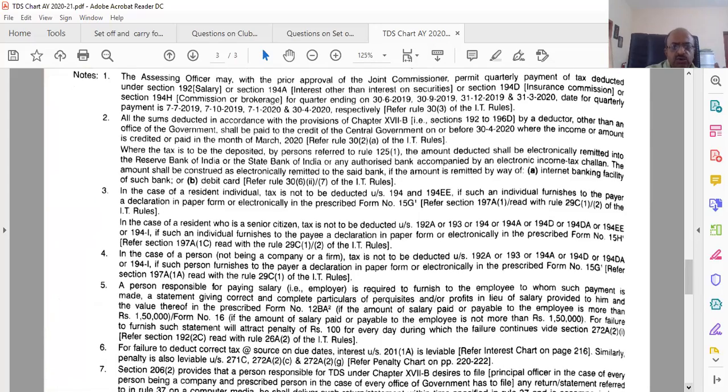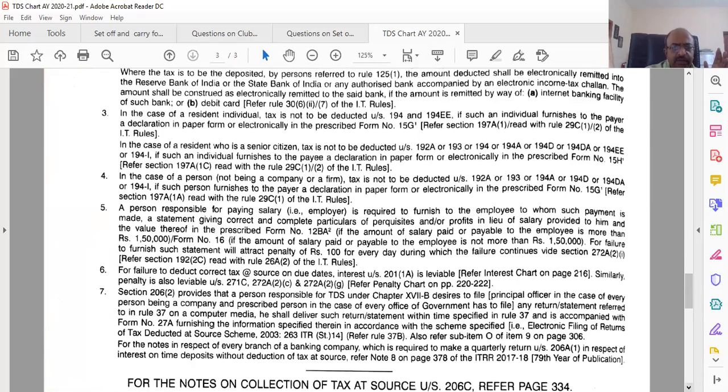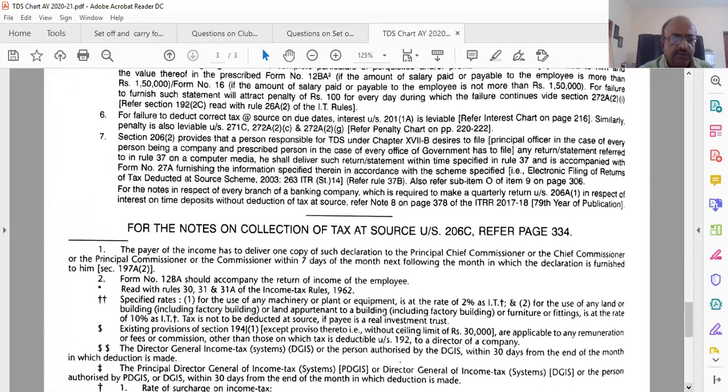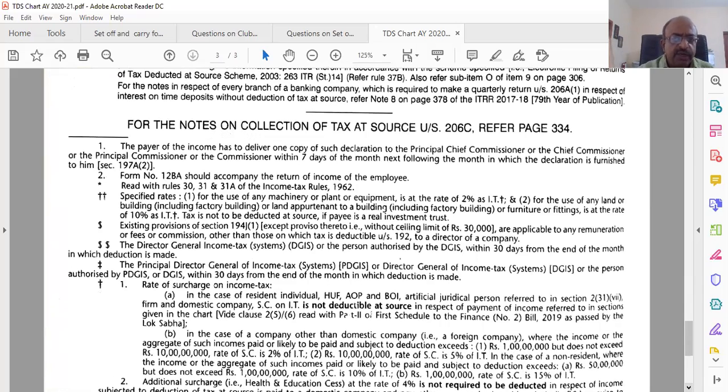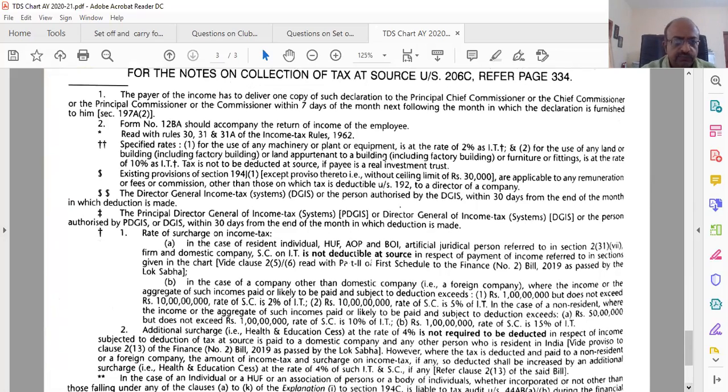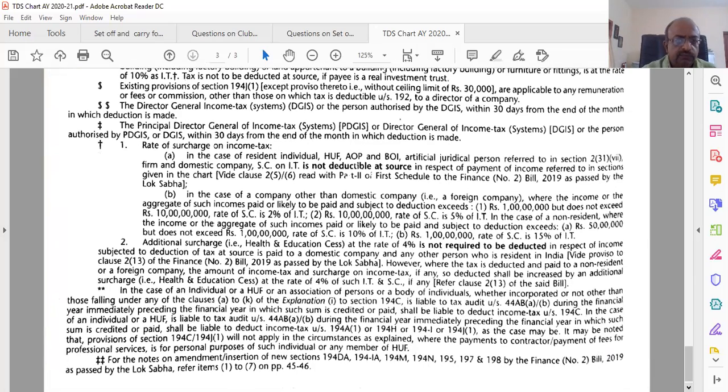And these notes, if you get time, read them, but they're not really important because there are some other things they have mentioned. But be careful with these ones, especially the one I told you.